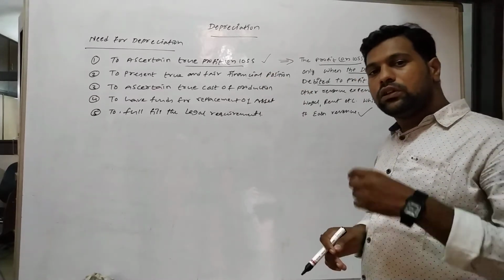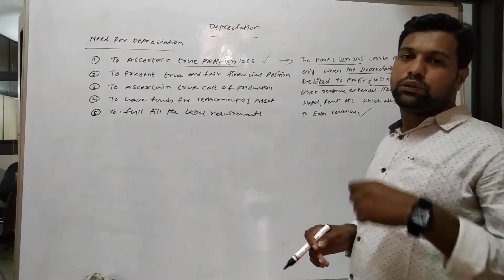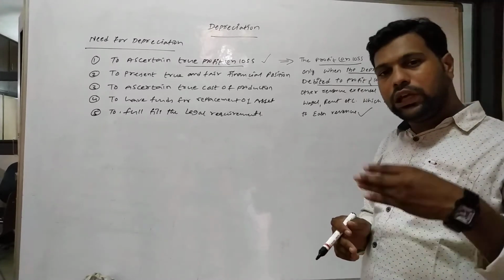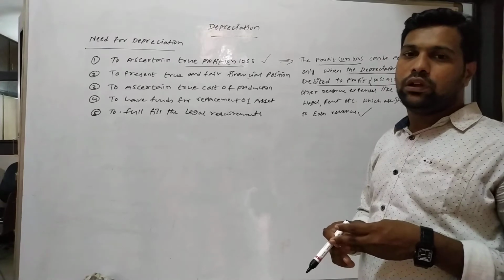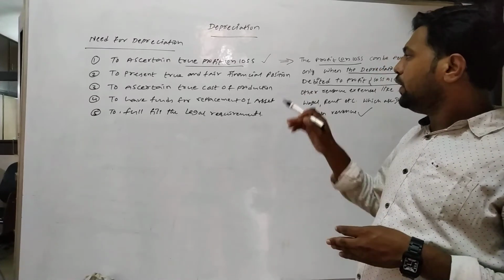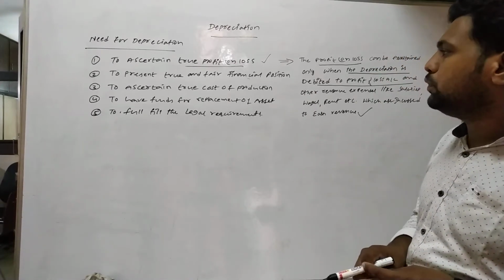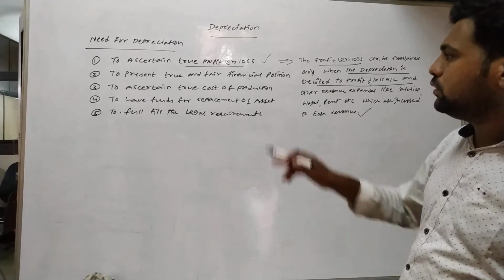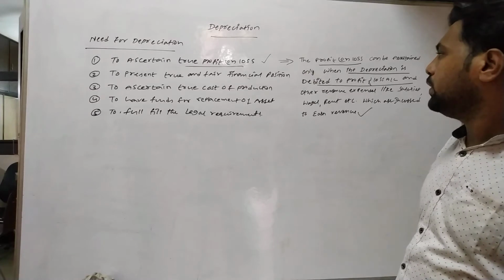In case the depreciation is charged every year, finally we find out the fair financial position of the firm. This is to present the true and fair financial position.